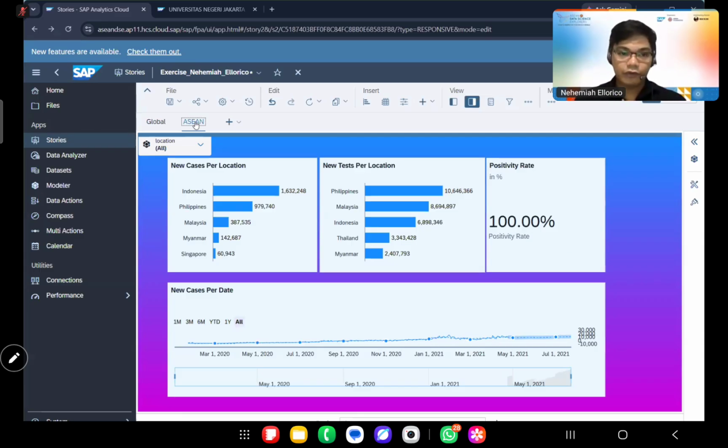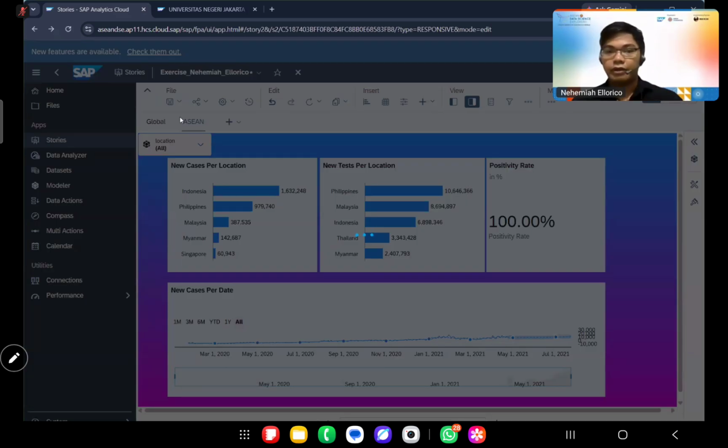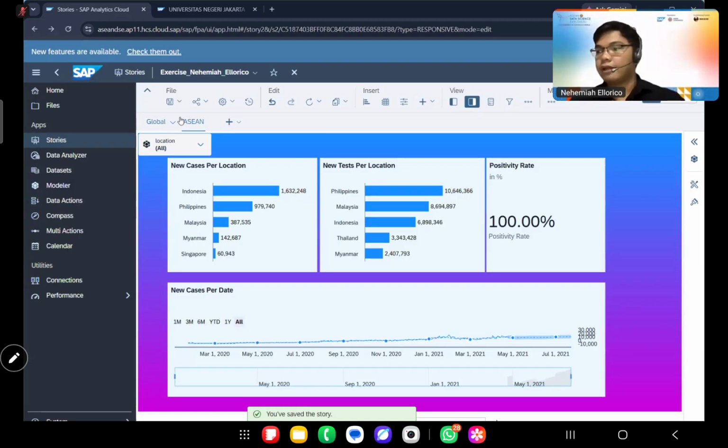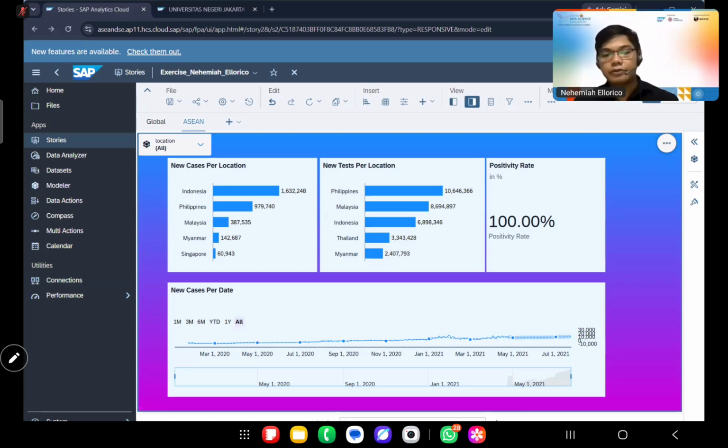We can save it. Please save your activities. I know that we have already saved it a while ago, but we just want to save the progress that we've had. Okay, and please react with like if you have followed up until that part. Anyway, this activity is also recorded and saved, so if you have time, please study it so that you will be able to gain the skills needed for SAP.